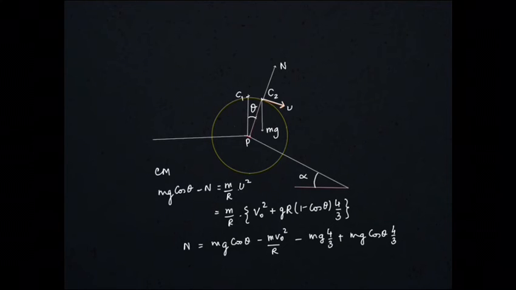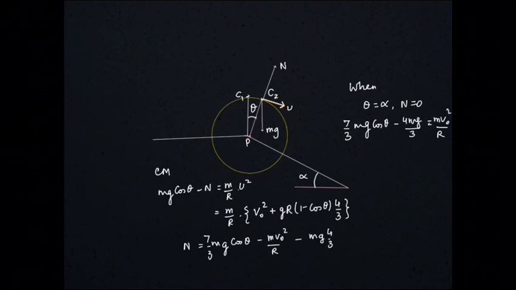Now from this expression, I'll solve a bit. From this expression we can see that N is minimum when cos theta is minimum, that is when theta is maximum, and the maximum value of theta is alpha. So N is minimum at theta equal to alpha. Now we are going to find what value of v0 will give the minimum value of N equal to 0. So for that, when theta is alpha, we put N equal to 0, and then we solve for v0.